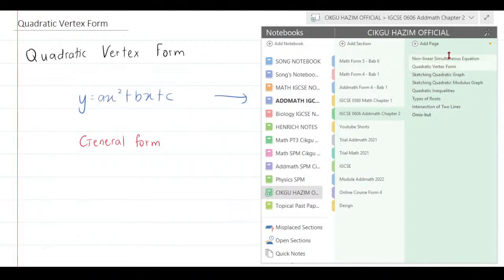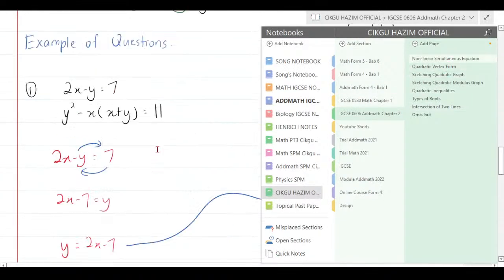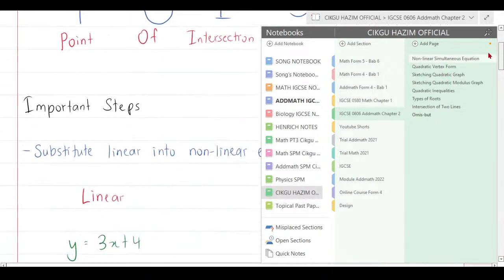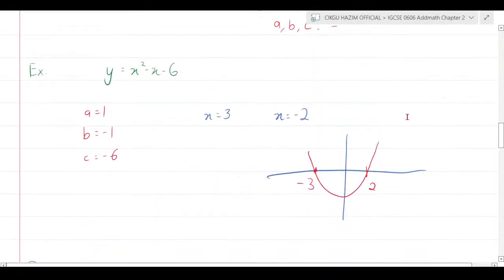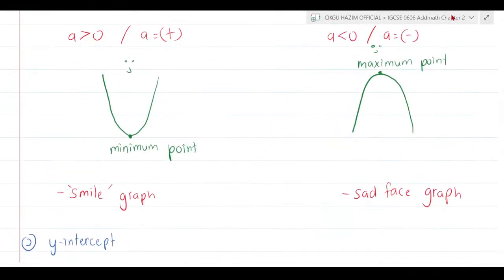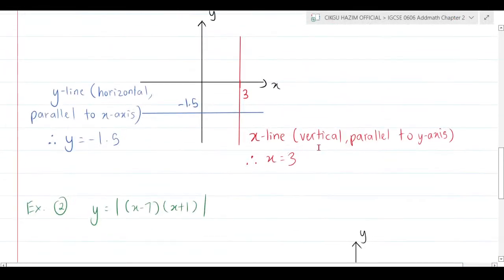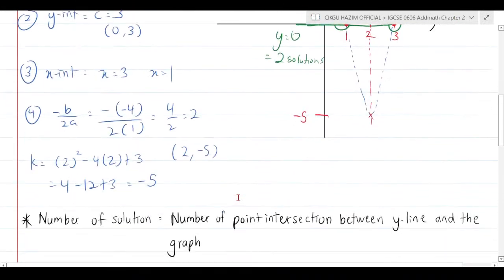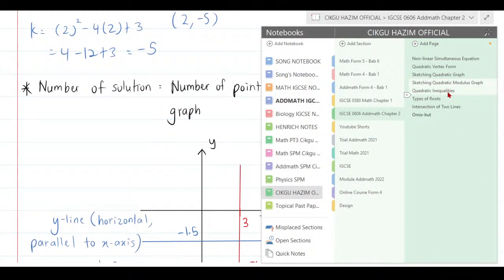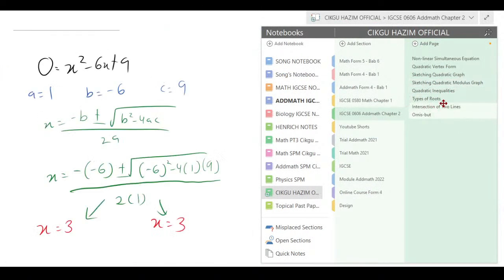First of all, of course, I think everything. Nonlinear simultaneous equation, quadratic vertex form, and then sketching the quadratic graph. Okay, this is 4 components. Sketching the quadratic modulus graph, including the number of solutions. And lastly, the intersection between 2 lines.